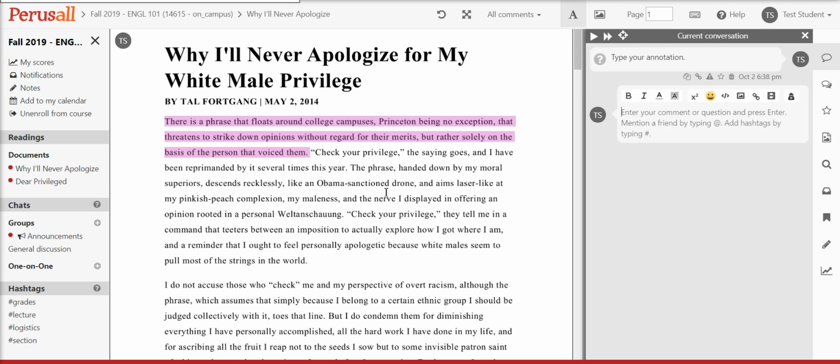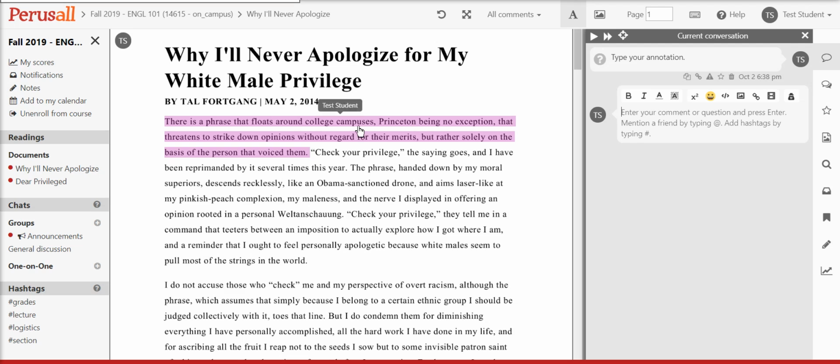Another option you have for submitting a comment is that you can also respond to each other's comments. So for example, if by the time you get to this document, a lot of people have highlighted everywhere, every which way, and you feel like you don't have anything different to add to what's already been commented in the document, then you can just respond to what other people have said. And you can highlight the same text.